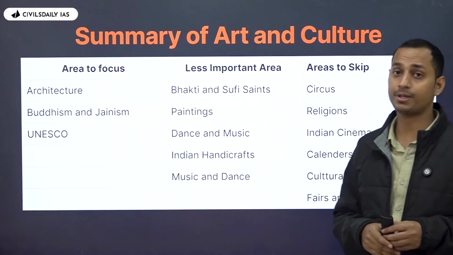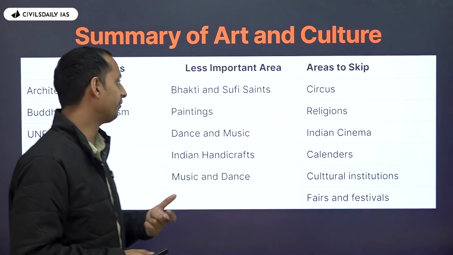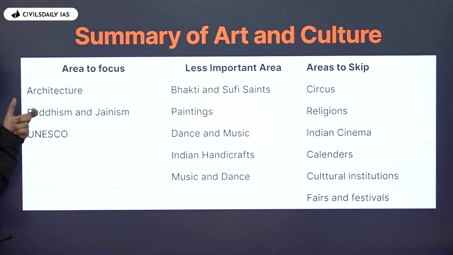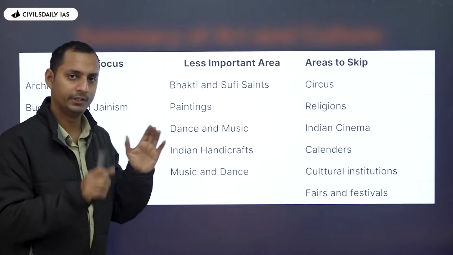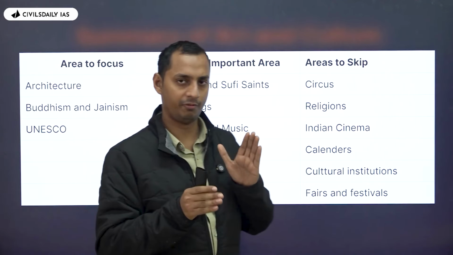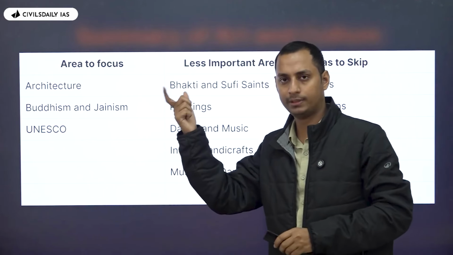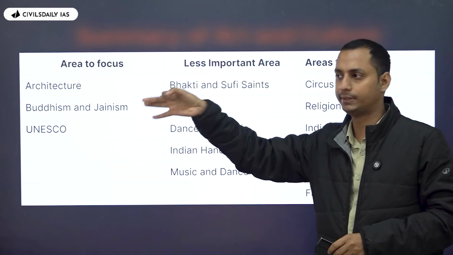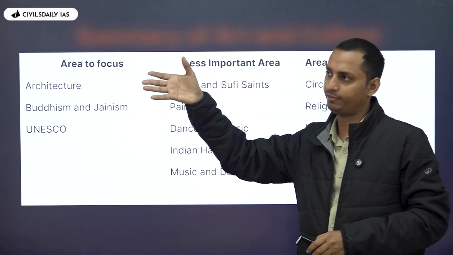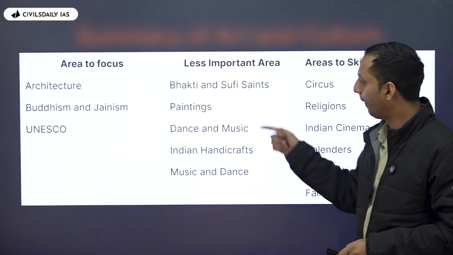So when we go for the summary of art and culture, what are the most important areas that you have to focus? First of all, architecture, Buddhism, Jainism, and the UNESCO sites. Bhakti and Sufi, you need to make a 1-page note for the same. State, time period, region, and the most important theory or philosophy propagated by them.